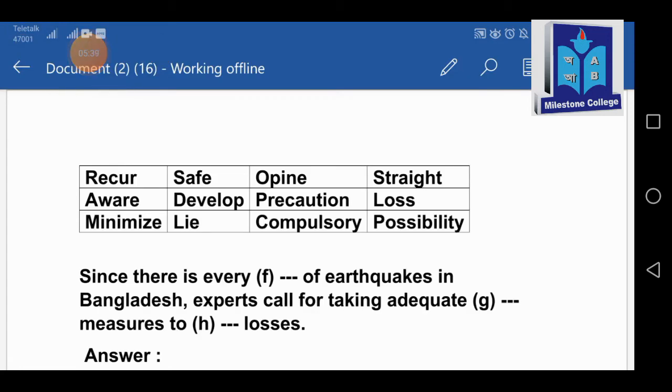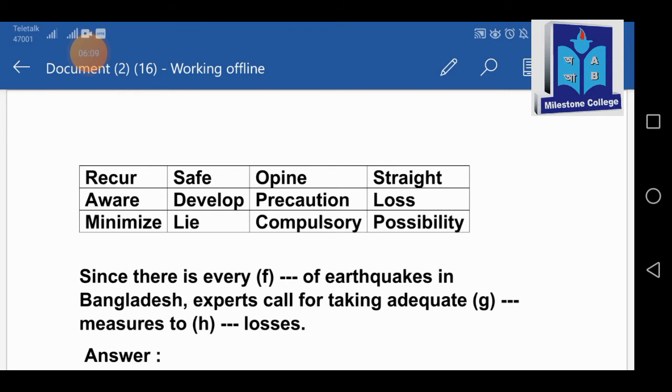Now F, G, H, all 3. Let's go for the line. Since there is every dash of earthquakes in Bangladesh, experts call for taking adequate dash measures to dash losses. The sentence starts with since, and it's a complex sentence. You can see that.